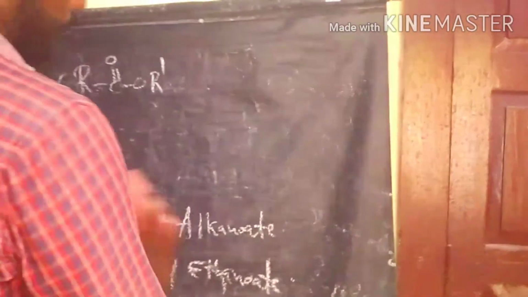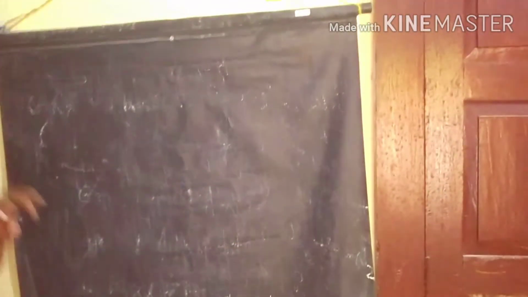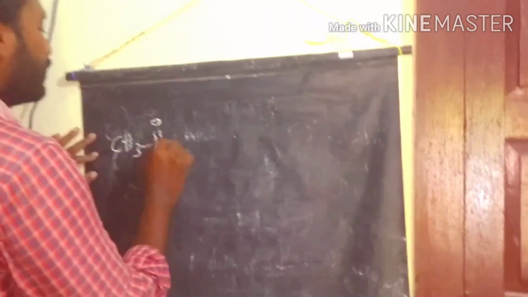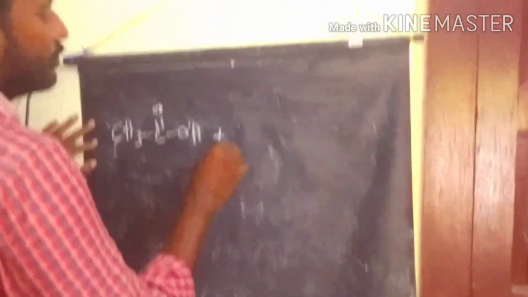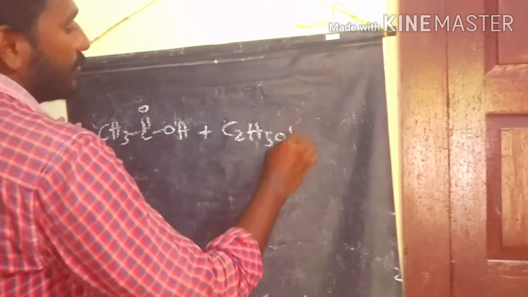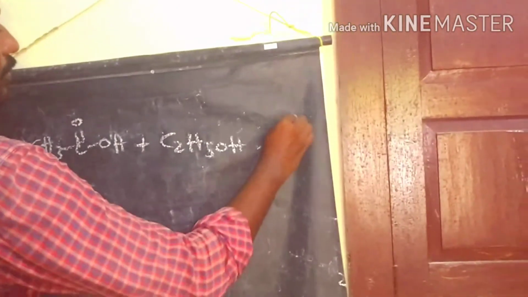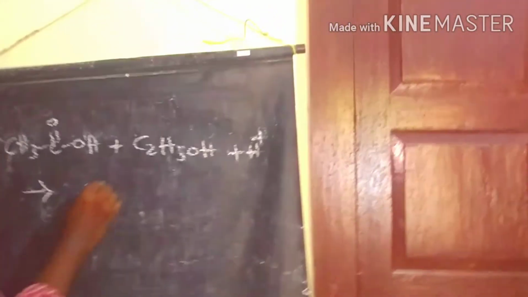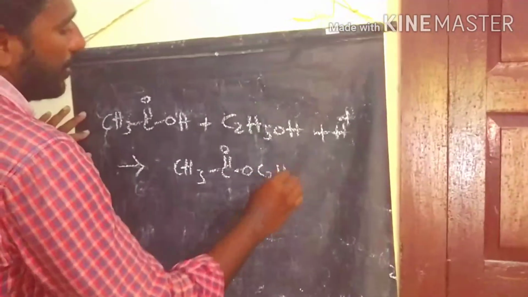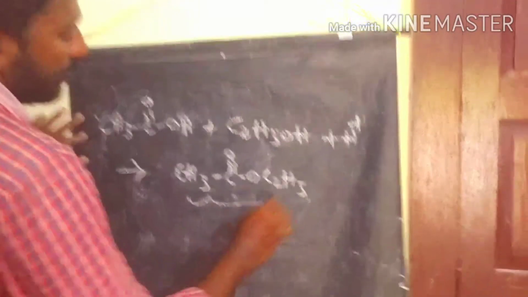Let's see the preparation of ethyl acetate from acetic acid, which reacts with ethyl alcohol in the presence of an acidic medium to produce ethyl acetate.